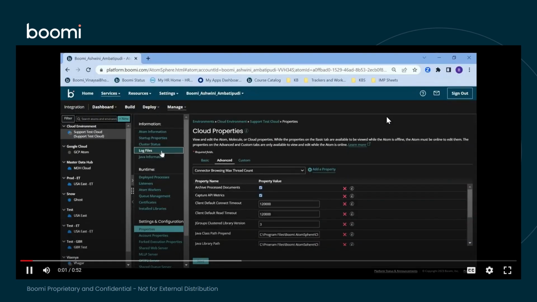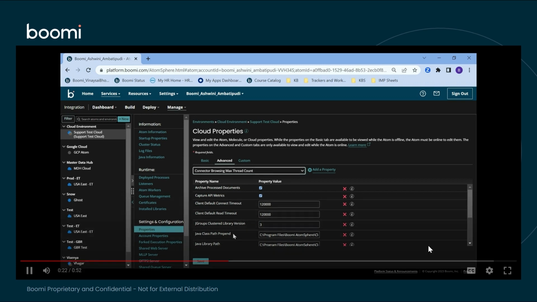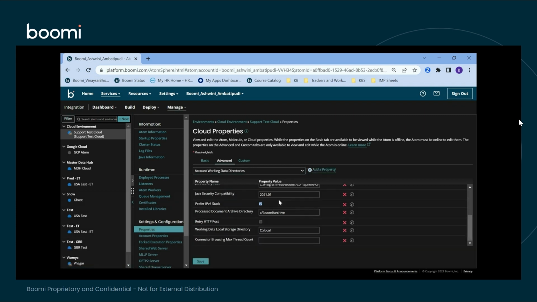To enable this property, we have to go to the atom, the cloud atom, in the properties, the advanced tab. You have to click on the drop down, then you see the property connector browsing max thread count. Once you are able to see this property, you can click on add a property. It will be available in the advanced tab.